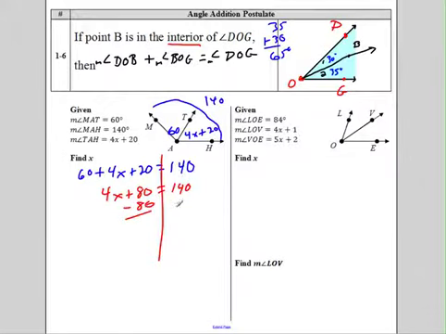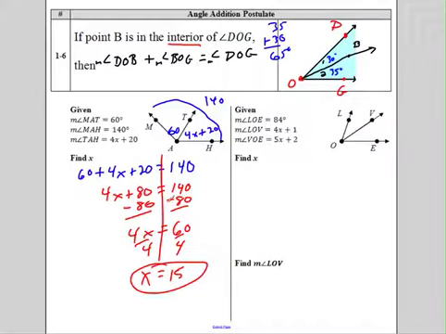What do I got to do? Subtract 80 from both sides. We're looking at 4x equals 60. Divide both sides by 4. X equals, what is that? Goes in there once, goes in there 5 times. 15. So x equals 15.